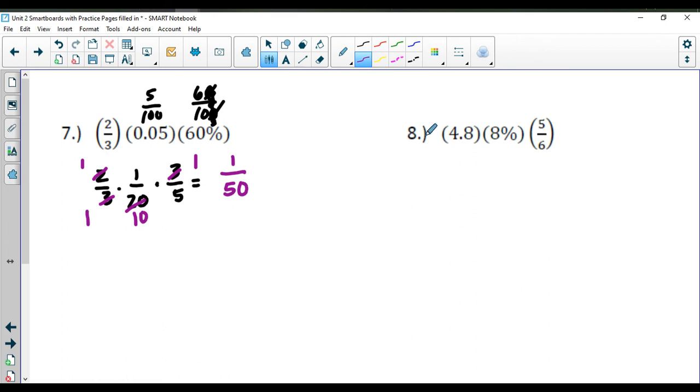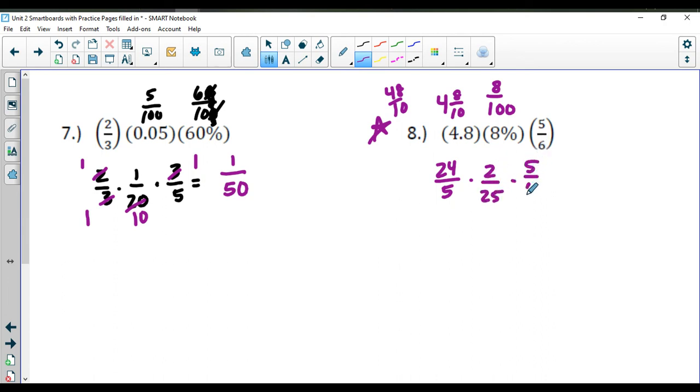Over here, number 8, I'm going to have you go ahead and give this one a try. So coming back, this is 4 and 8/10, which would be 48/10. So I'm going to go ahead and reduce that to 24/5. 8% would be 8 over 100. Divide by 4 on each of those. That's going to give me 2/25. And then I'm going to have 5/6 over here.